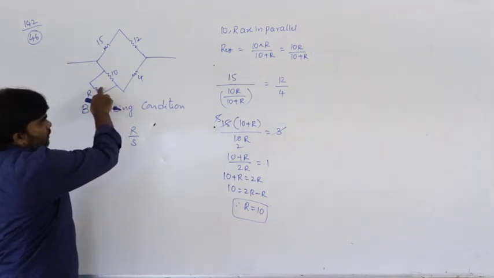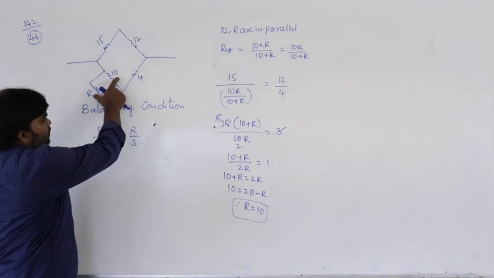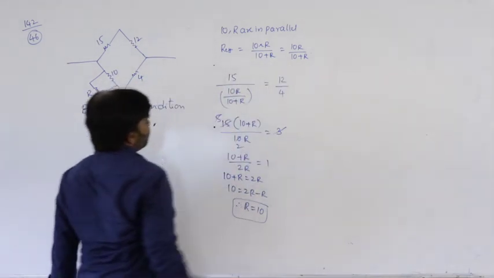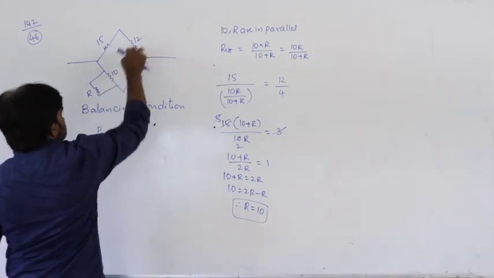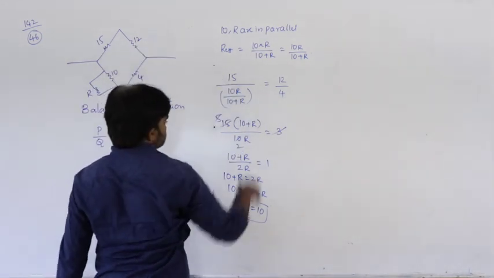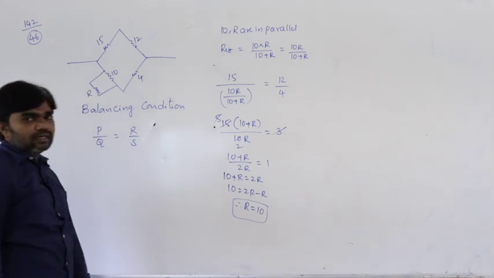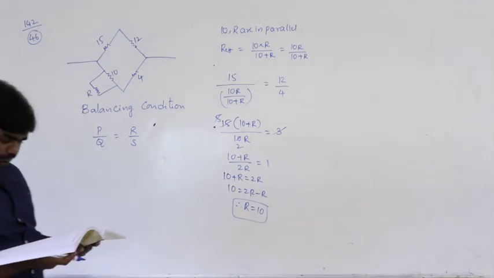Let us say R. If these two are in parallel, what is the effective resistance? Now apply the balancing condition of the Wheatstone bridge, P by Q equals R by S. Based on that we calculated R equals 10.